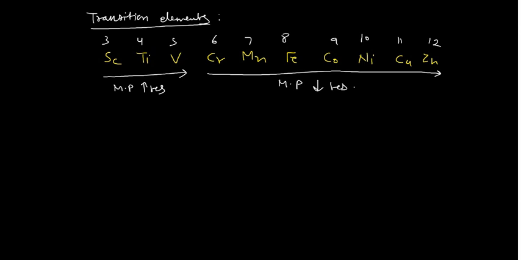Now I am giving you one more piece of information: chromium, molybdenum and tungsten. My trick was like that, Karodpati, Moorkh, woman, to remember this. If you move down the group, in that case the melting point increases.